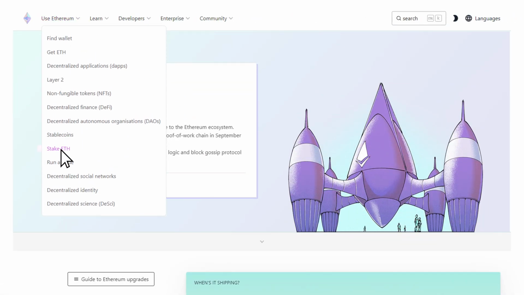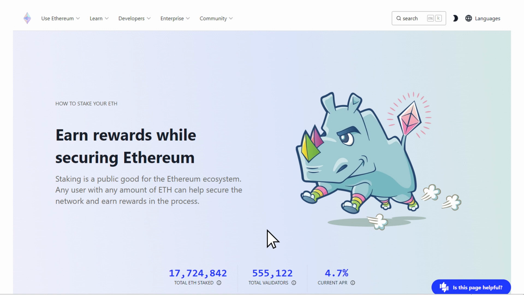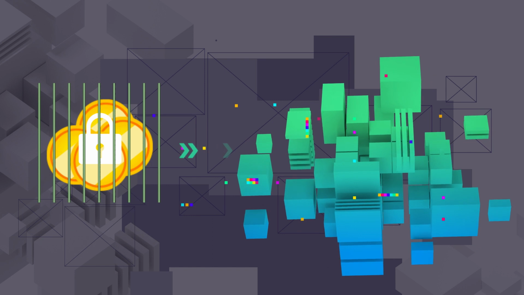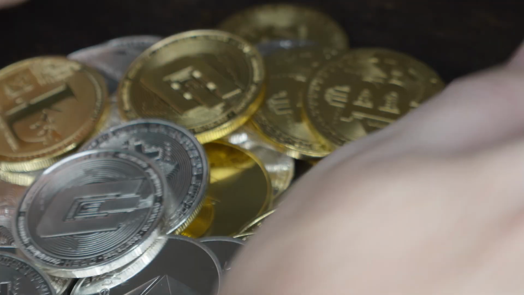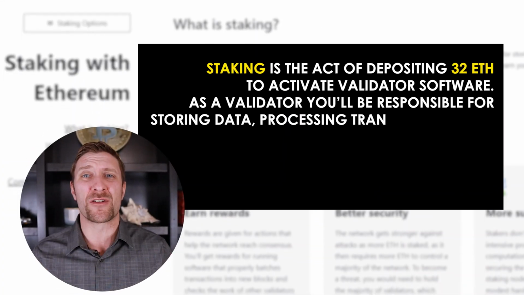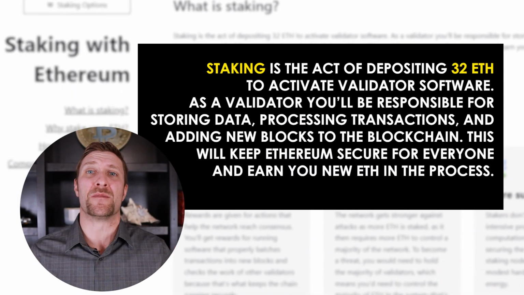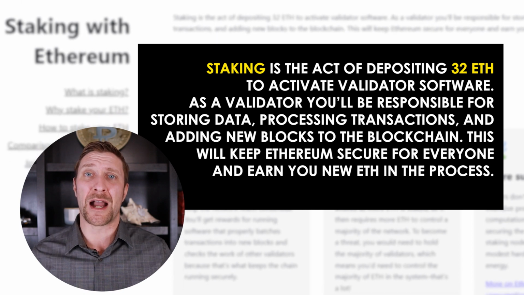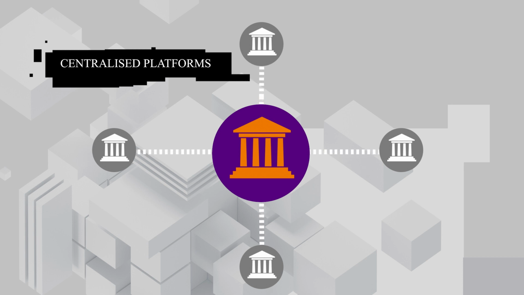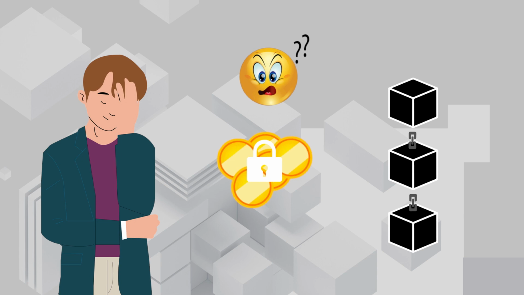In the process leading up to the transition to ETH 2.0, validators were able to stake their ETH on the Ethereum beacon chain, which is the coordination mechanism of ETH 2.0. That was responsible for creating blocks and making sure the new blocks were valid, and rewarding validators with ETH for keeping the network secure. However, to become a validator, you needed to have staked 32 Ethereum, which is a lot for most people, a high price, forcing small holders to use centralized platforms if they wish to stake, not to mention the inconvenience and risk associated with having your crypto locked up long term.